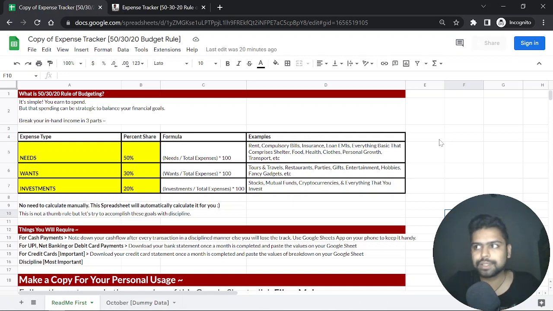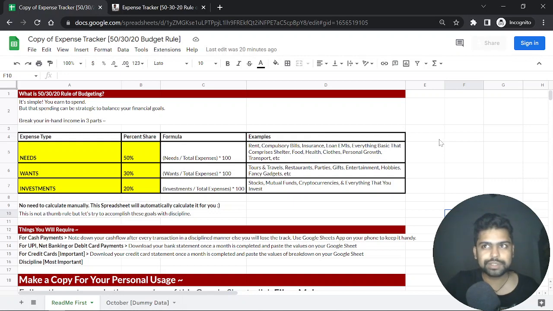So this is basically a rule which is used for budgeting, and you need to follow that in a disciplined manner. So it's all about your discipline and how you think, how you take things forward in your life.